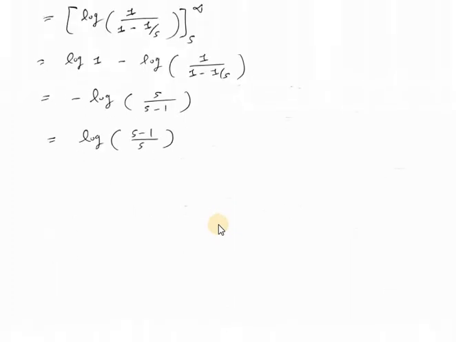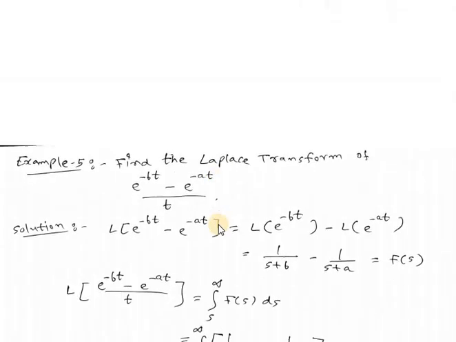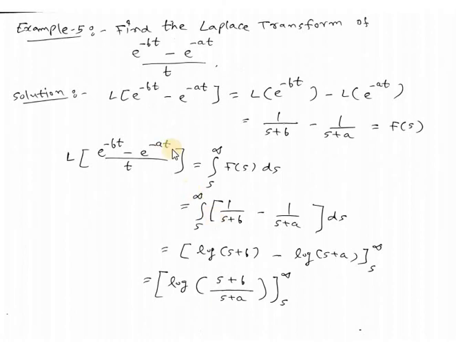Now let us discuss the fifth example. Find the Laplace transform of (e raised to minus bt minus e raised to minus at) divided by t. So here, first of all, we will find the Laplace transform of e raised to minus bt minus e raised to minus at.